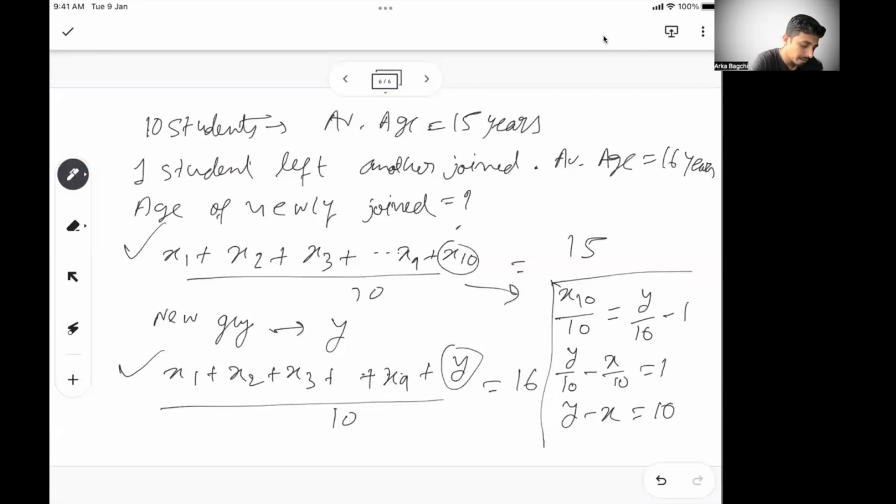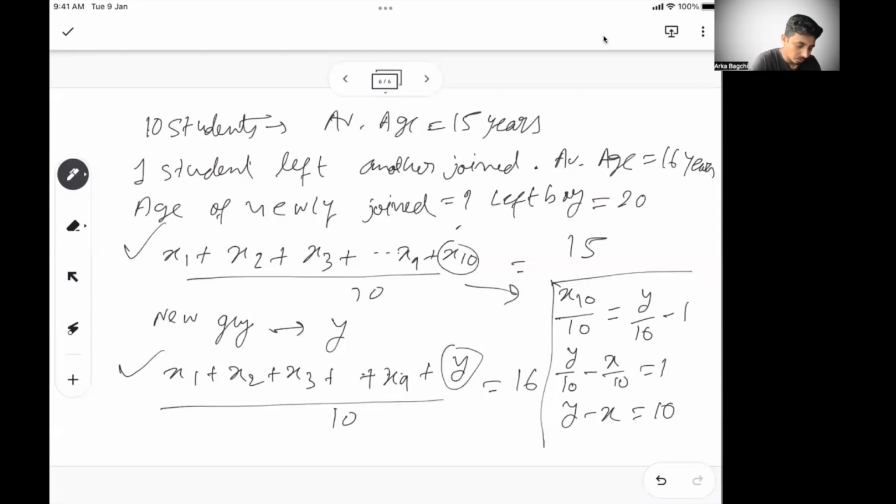Now, sometimes they may tell you, and this is a very good scenario for data sufficiency. If this much data is given, you will not be able to solve the problem. But let's say I said the boy who was leaving is of age 20.